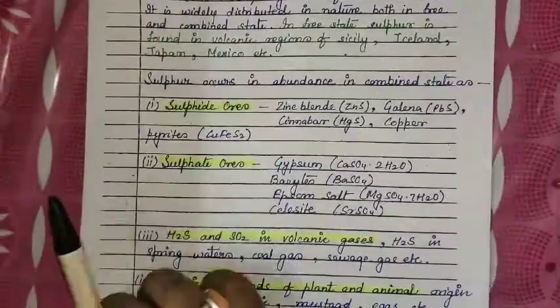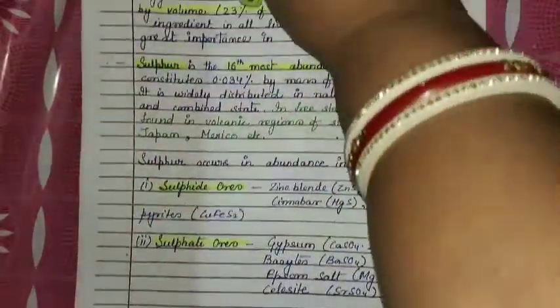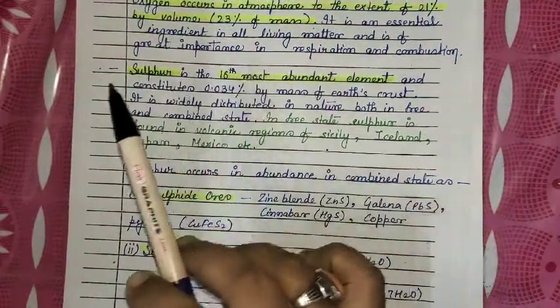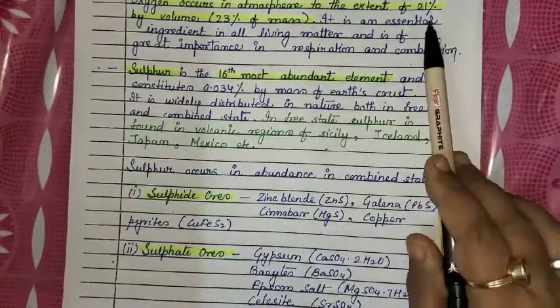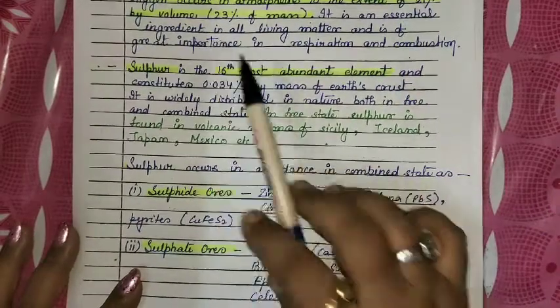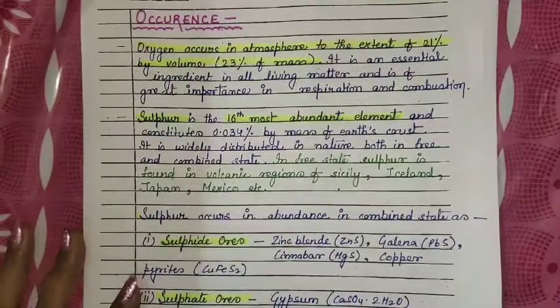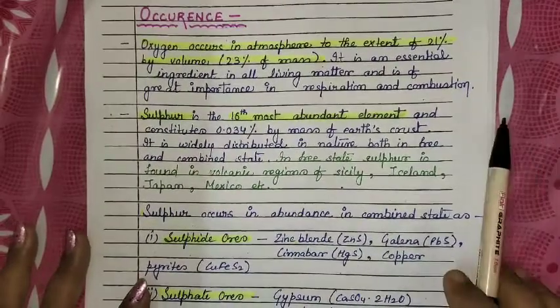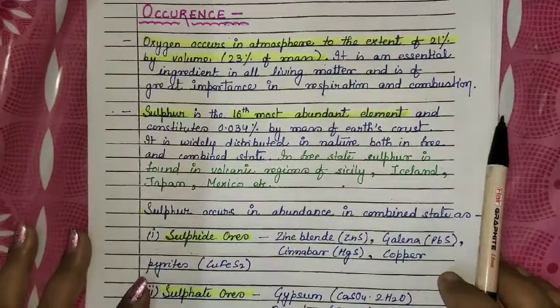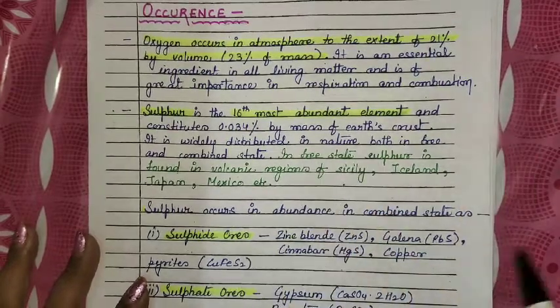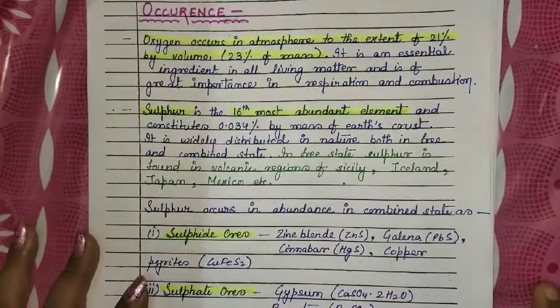If we talk about the occurrence, that is how these elements occur, oxygen occurs in the atmosphere to the extent of 21% by volume and 23% by mass, and we know that oxygen is one of the most essential elements for respiration as well as in combustion, and it is balanced by photosynthesis as well.